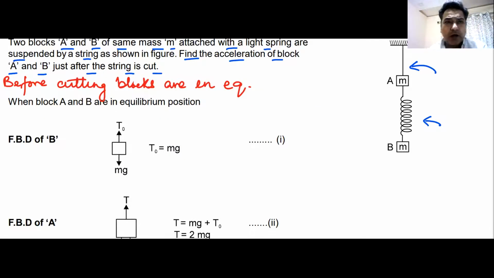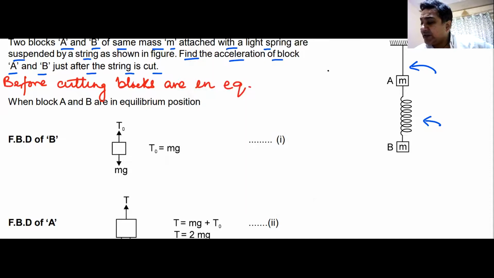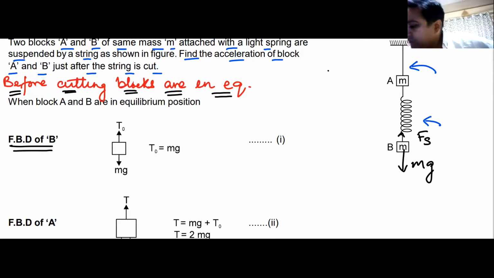So how do you go about solving this? Well, before cutting, as already mentioned, and as we understand, the blocks are in equilibrium before cutting. So we first draw the free body diagrams when they are in equilibrium. The free body diagram of B: mg is downwards and spring force Fs is upwards. Yes or no? And the block is in equilibrium.